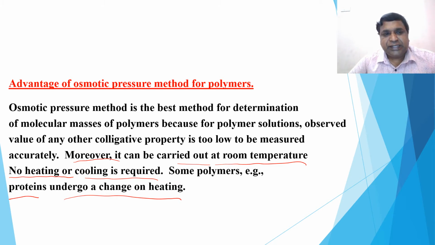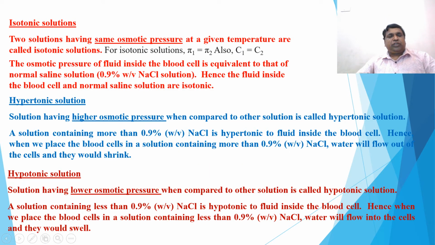The first reason is that the observed colligative property for them is too low to be measured accurately. The other is that it can be carried out at room temperature. So this is the best method to determine the molecular mass of polymers. Now come to the next point: isotonic solutions, hypertonic solutions and hypotonic solutions.